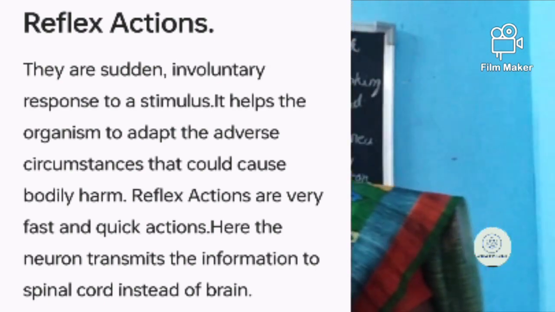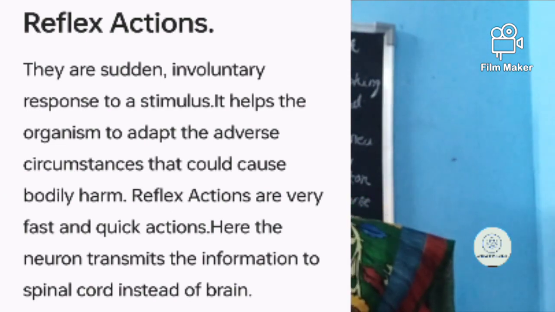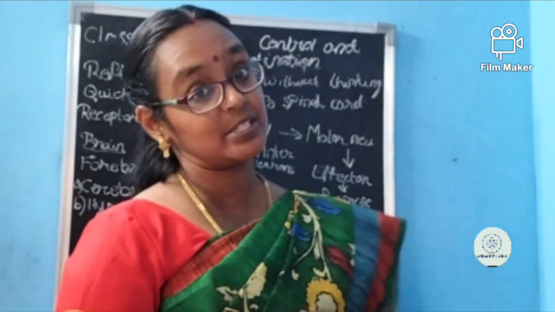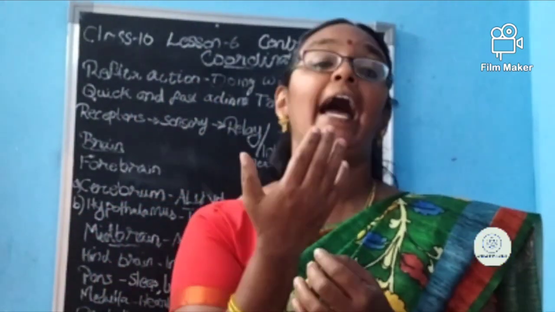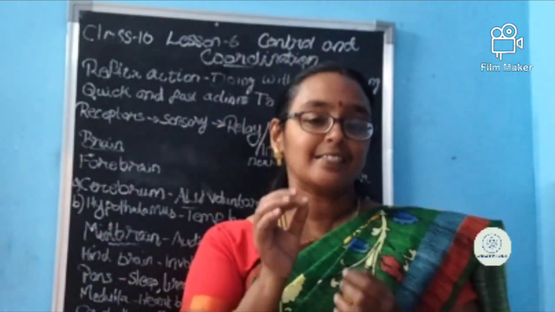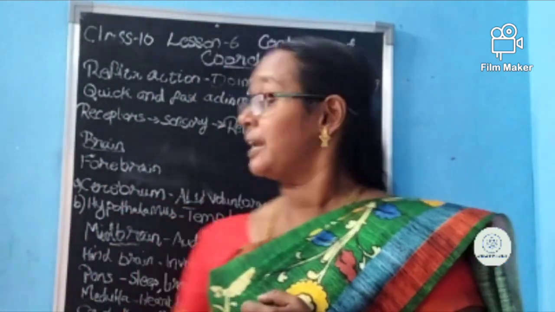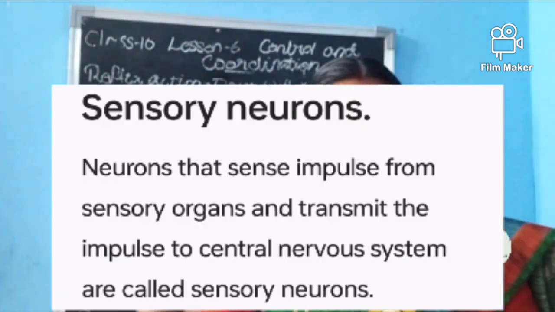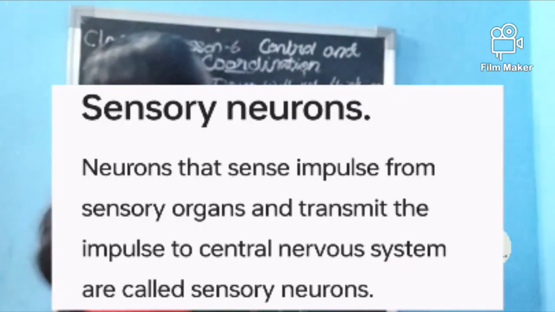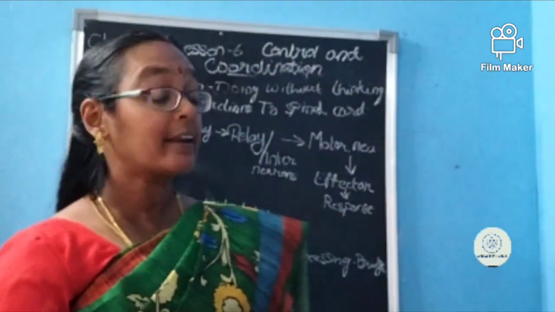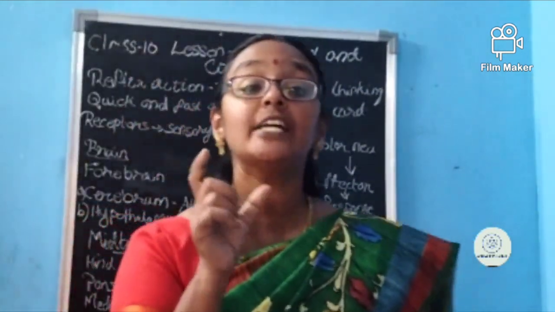And how the impulse moves, I will say. First, receptors will receive. To say, the hand is receiving, what, ma'am? The hand is getting a little burnt, isn't it? By then the sensory neuron will take the information and it is given to what, ma'am? It is given to the spinal cord. Relay neurons or interneurons are there.